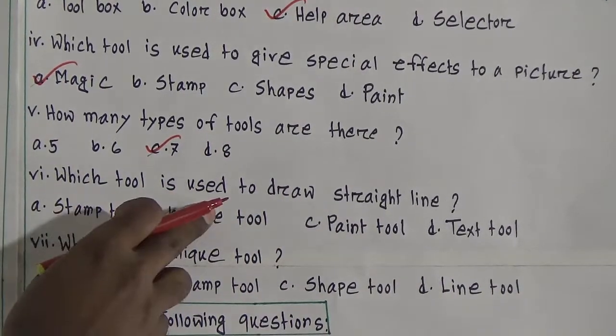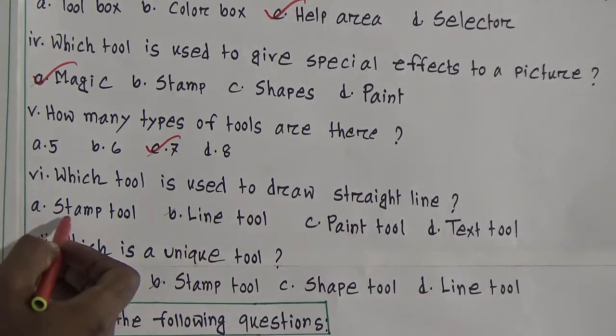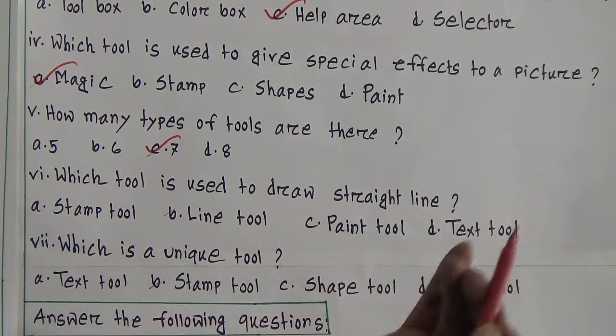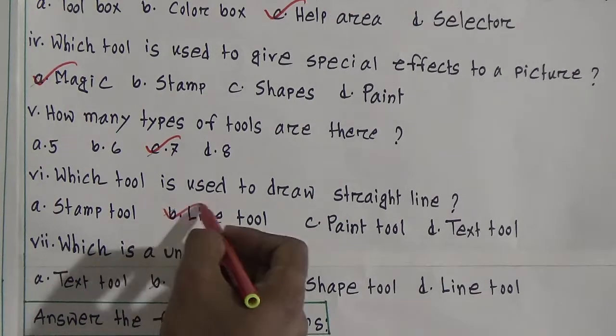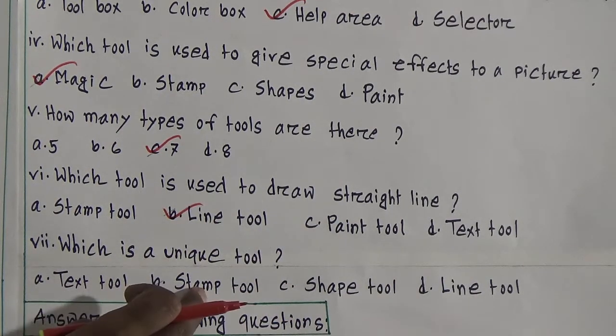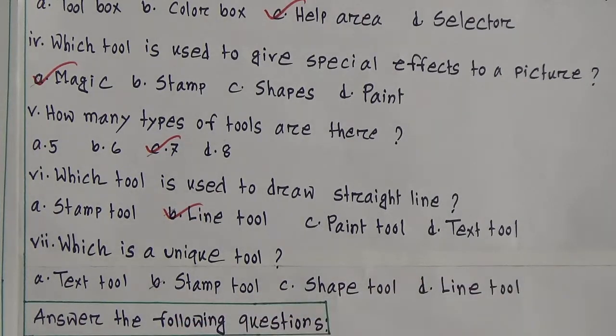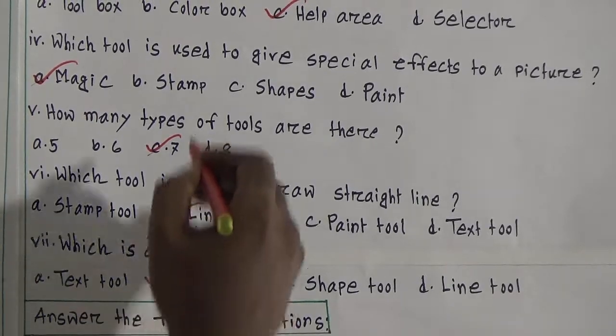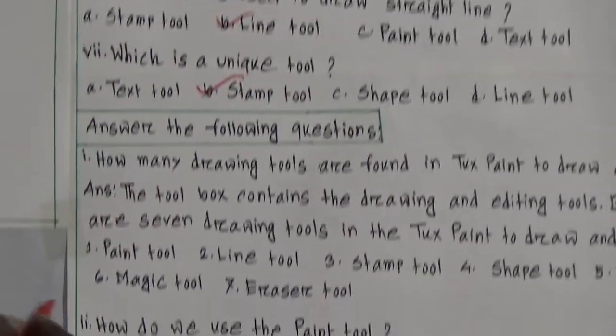Which tool is used to draw a straight line? Stamp tool, line tool, paint tool, text tool. We know the answer is the line tool. Which is the unique one? Options: text tool, stamp tool, shape tool, line tool. From our text we have learned that the unique tool is the stamp tool. So the MCQ is done. Now we will go to answer the following questions.